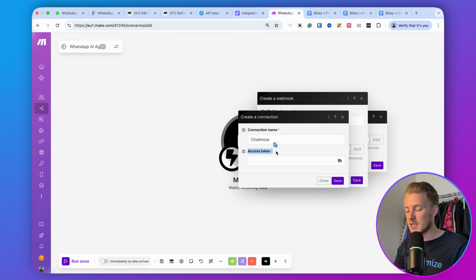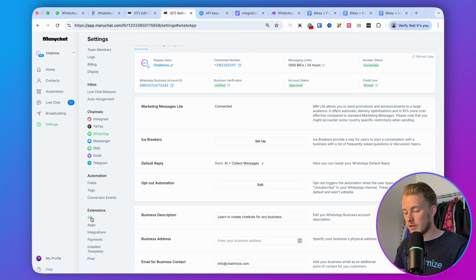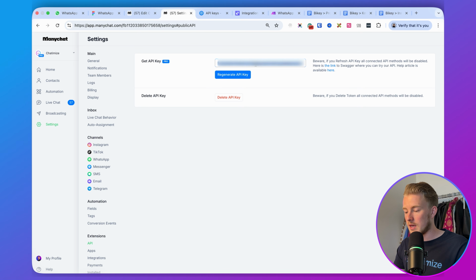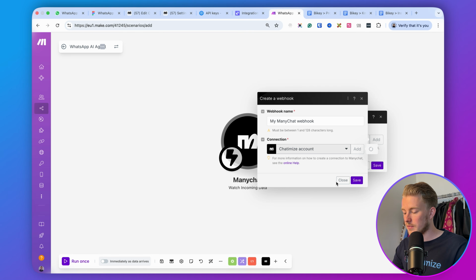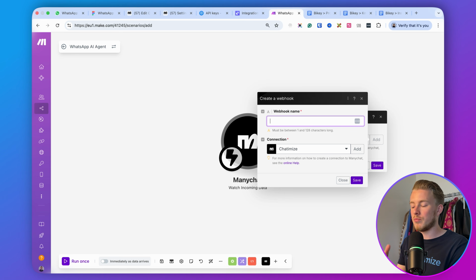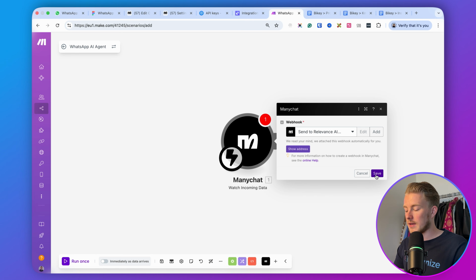And then here we need the access token. The access token is the API token that you have in Manychat. So if you go back to settings, you can go to API over here, and then you have the API key. I'll just zoom in a bit. You have the API key, and then you can paste it over here. Save it, and then that works. Then you set the webhook name to something that you can remember, so that when you see it, you understand what it means. Here I can say send to Relevance AI agent. That's basically what we want to do. Click on save, and then click on save.